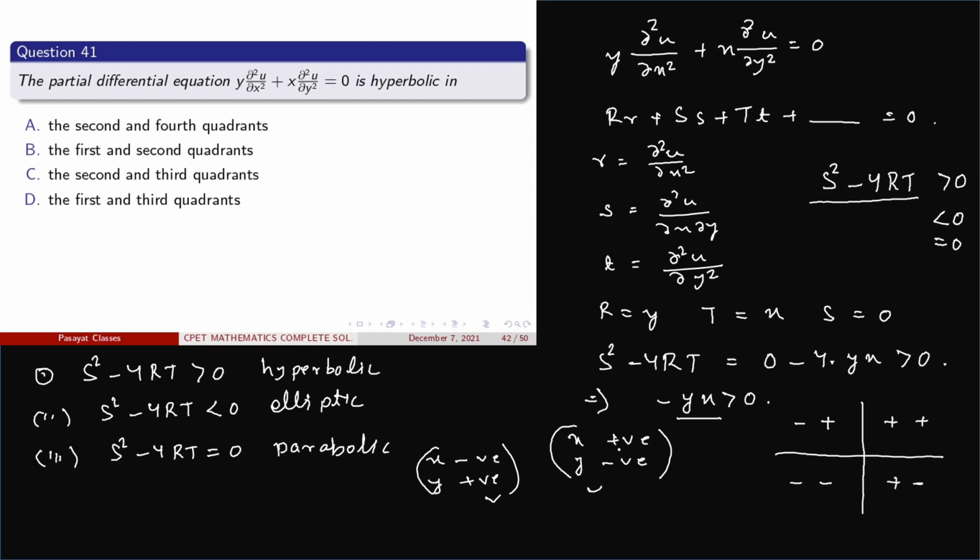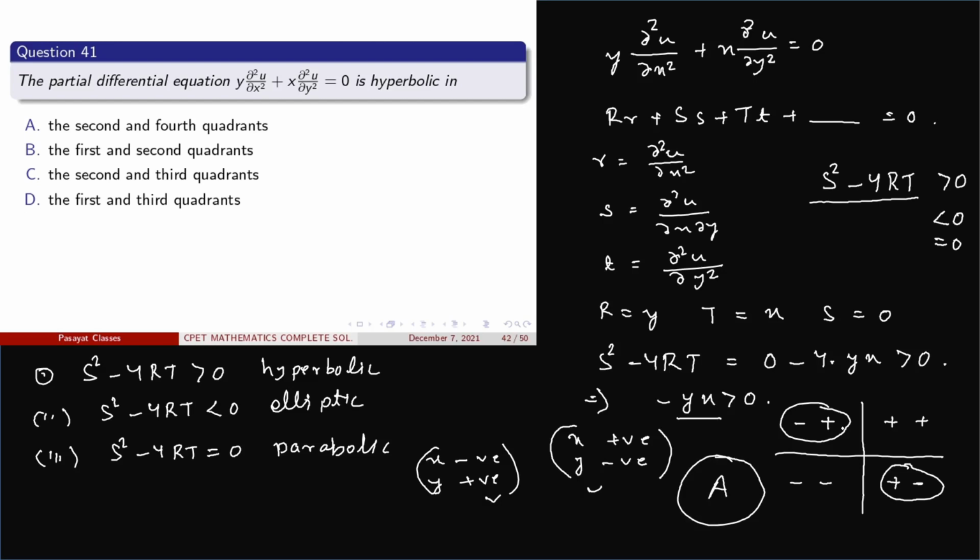So here is the positive and negative. X is positive and y is negative in this quadrant, and x is negative and y is positive in the other. So ultimately the second and fourth quadrant is the correct answer. So here option A is correct.